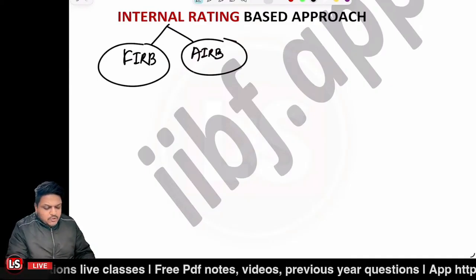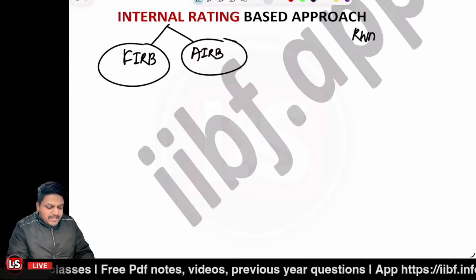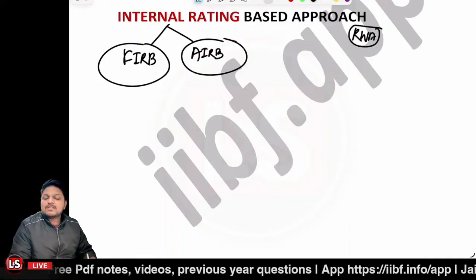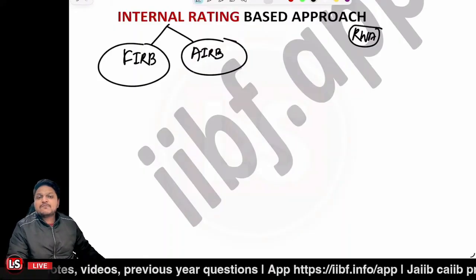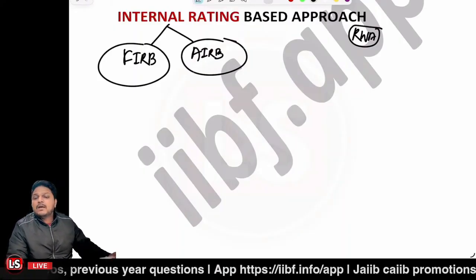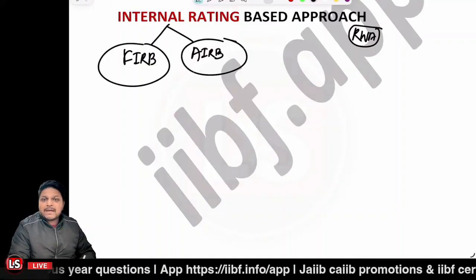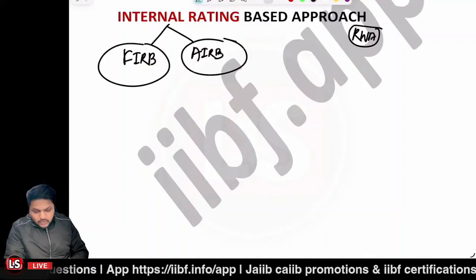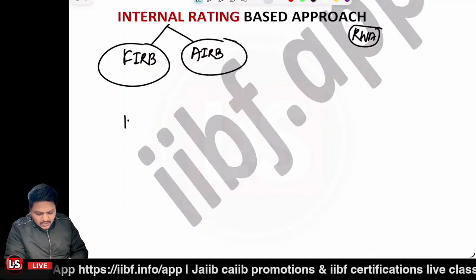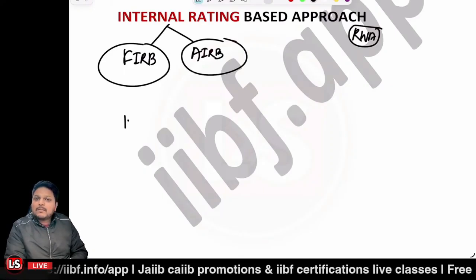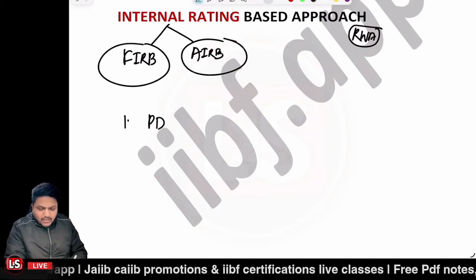Now in the standardized approach, we were focusing upon risk weighted asset. Now in this case, the focus is not upon the risk weighted asset, but it is focused upon 4 different parameters, and those parameters are what? In both of the scenarios, there are 4 parameters. One parameter is related to the PD, that is the probability of default.